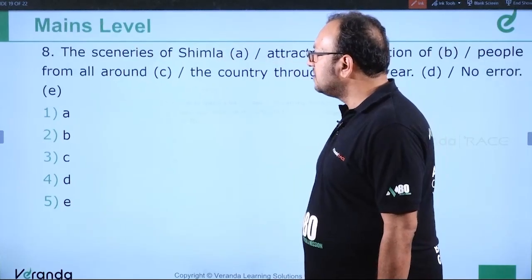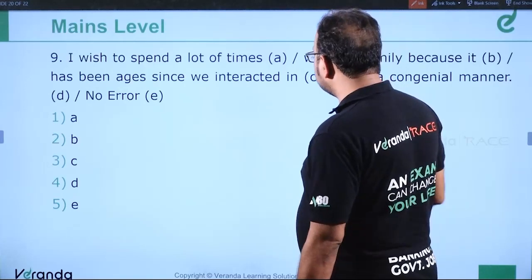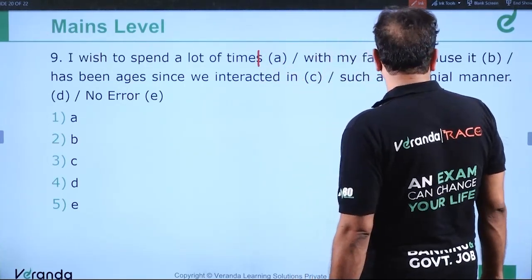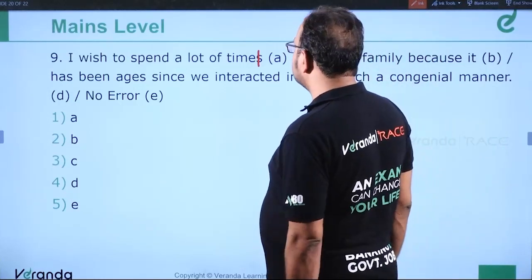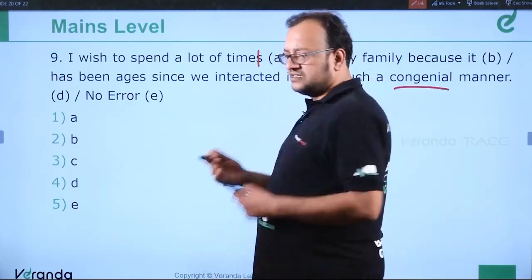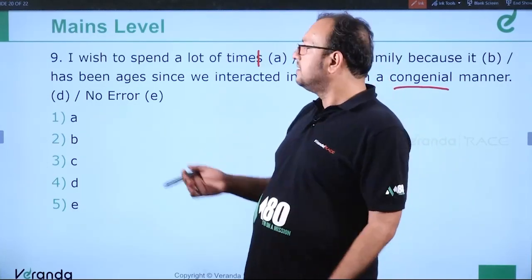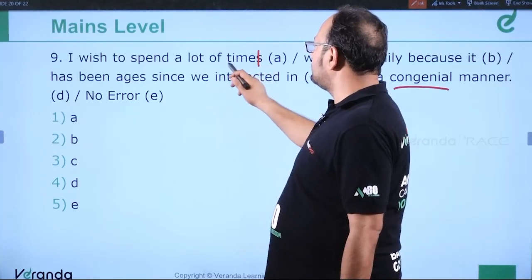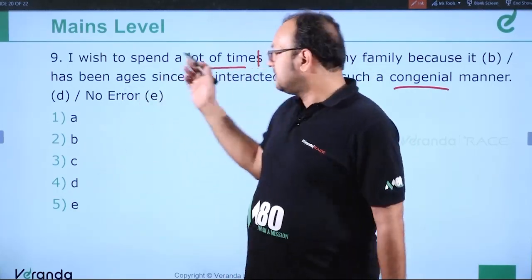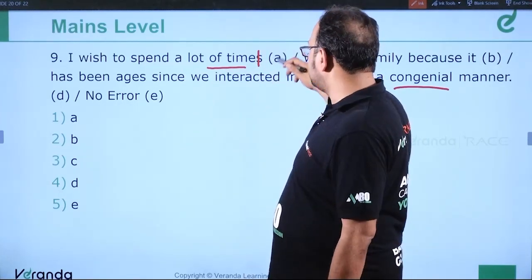Question number 9. I wish to spend a lot of times, it should be time with my family because it has been ages since we interacted in such a congenial manner. Congenial means friendly, good, conducive, in a conducive environment. So I wish to spend a lot of time, not a lot of times. Although a lot of is followed by plural number, but here time is uncountable. So it should be a lot of time. Error is in part A.